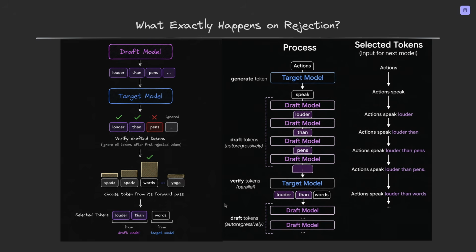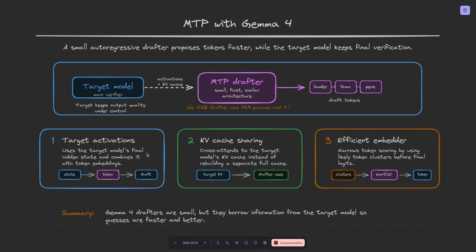And now if we look at the specific example of the Gemma 4 model, we can see that there are 3 possible enhancements of the MTP. So we have the target activations, the KV cache sharing, and the efficient embedder. And now let's look at each one by one. So the target activations: the drafter uses the target model's final hidden state and combines it with token embeddings. So the drafter gets access to information the target model already computed. But we'll look into a more specific example later, because I know that it could be not understandable on the first try.